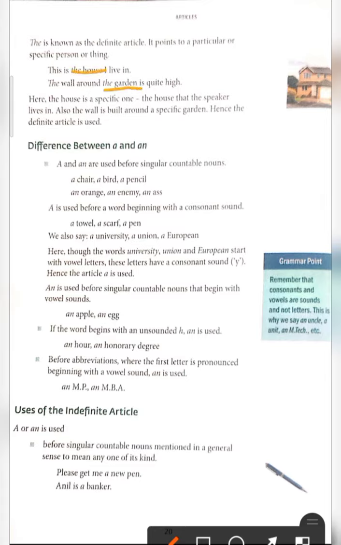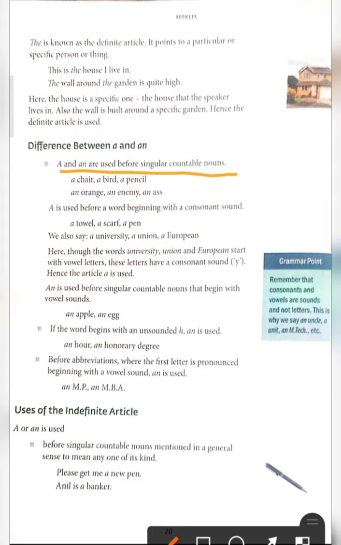Now let's learn the difference between a and an. As we know, the articles a and an are used before a singular and countable noun. Singular means single, one, and countable means those we can count. For example, a chair, a bird, a pencil, like this. An orange, an enemy, an ass. These begin with vowels. Whenever a word begins with a vowel, we have to use an. There are five vowels: A, E, I, O, U, as you know.